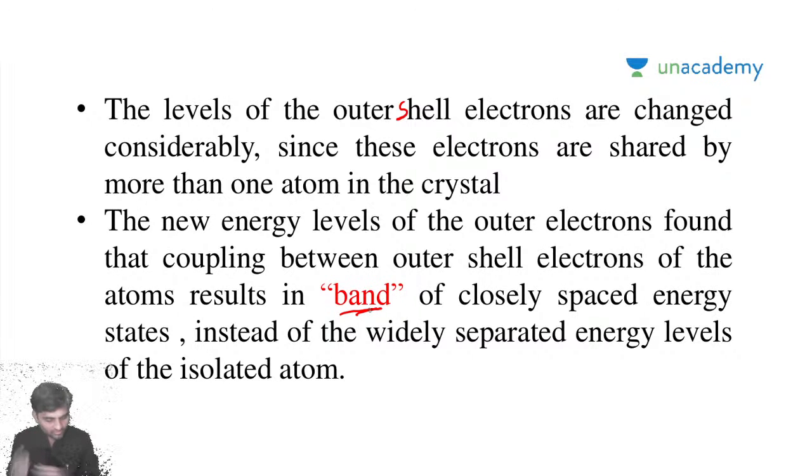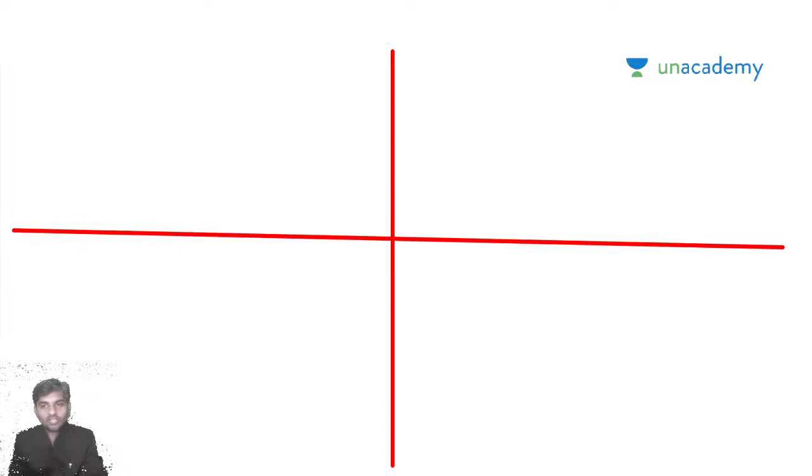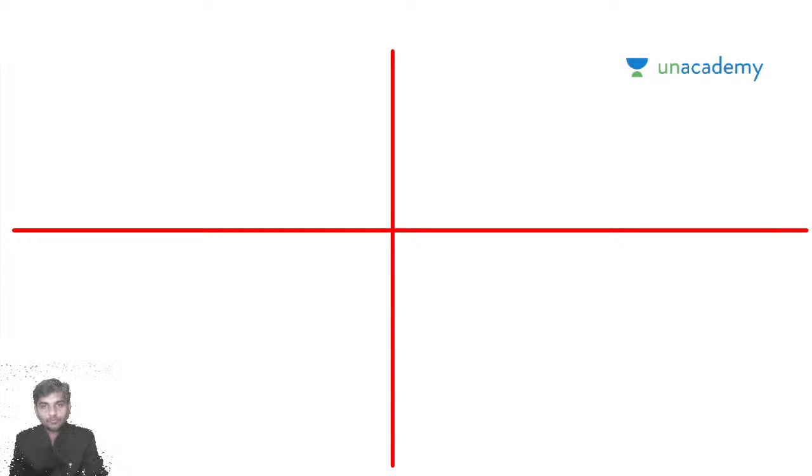Now just see here what I'm saying. I'll try to explain in detail what I mean by all these things. Consider n number of atoms.